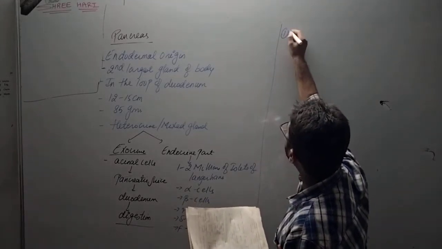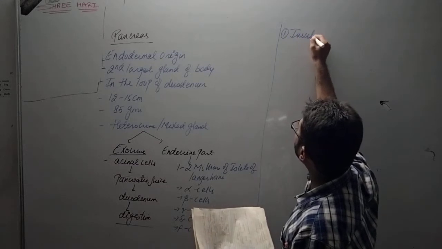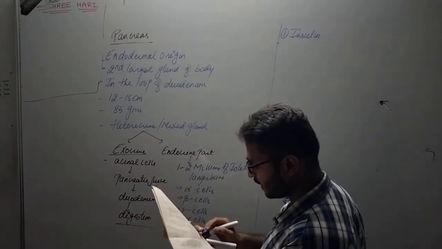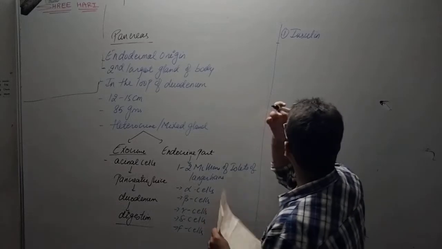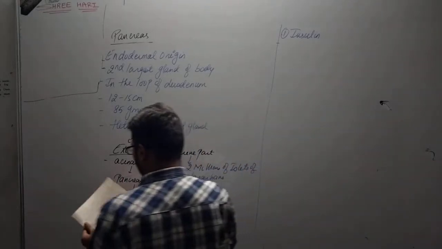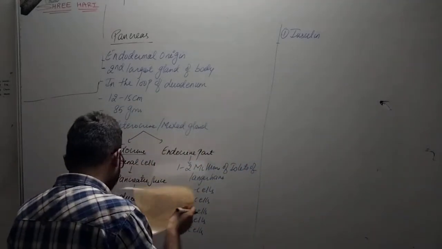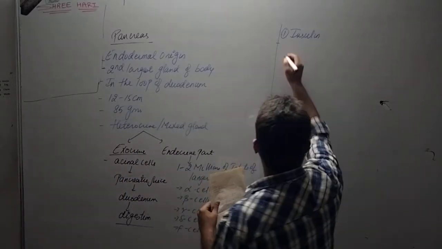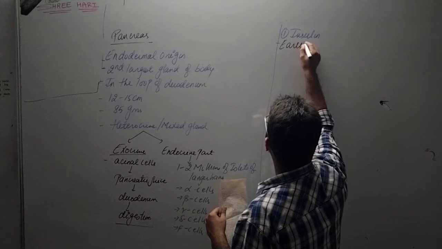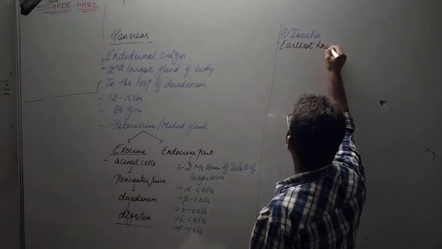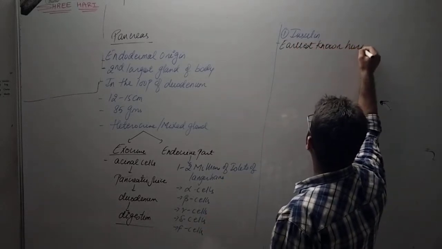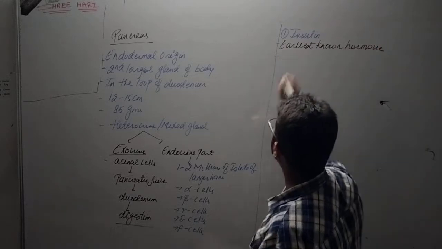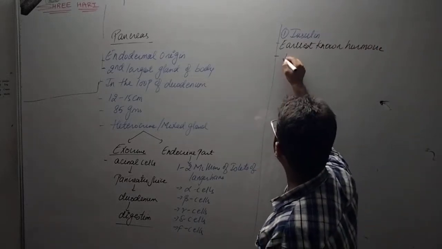So the first hormone that we are starting with is insulin. Insulin is basically the most studied hormone, or the earliest known hormone. Insulin is a peptide hormone.